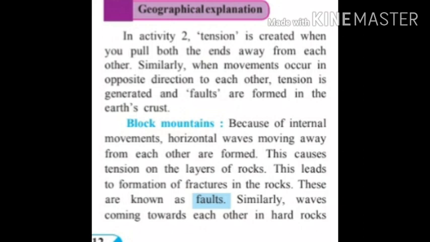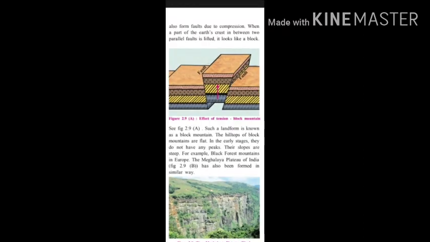When a part of the earth's crust between two parallel faults is lifted up, a block mountain is formed. Block mountains are formed due to tension. The Black Forest Mountains of Europe and the Meghalaya Plateau of India are formed due to the tension in the earth's crust. Look at figure 2.9: effect of tension, block mountain.